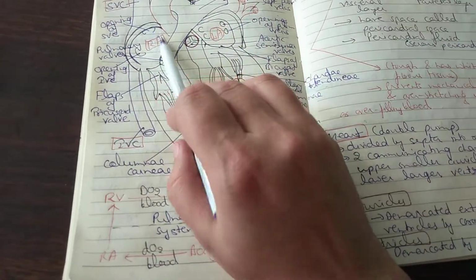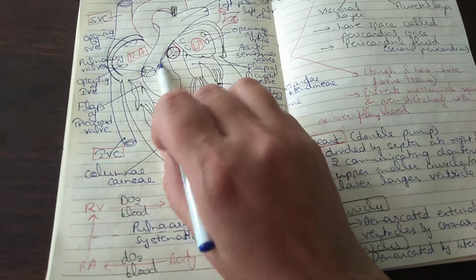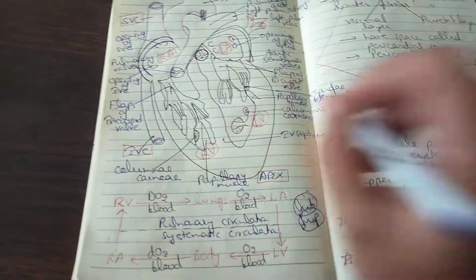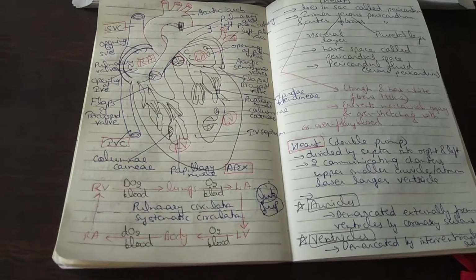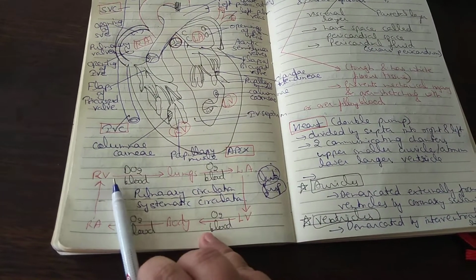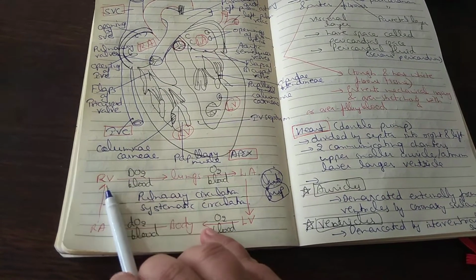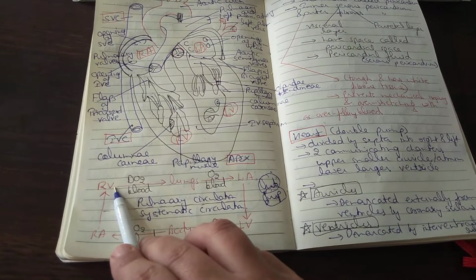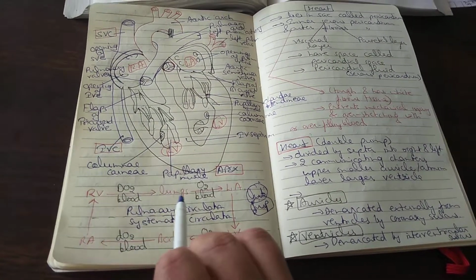Now, again, the auricles get filled and the cycle starts again. This was all about the cardiac cycle. So this is the elaborated flow chart of this movement of the blood. From the right auricle, the blood enters the right ventricle, from where the deoxygenated blood goes to the lungs.